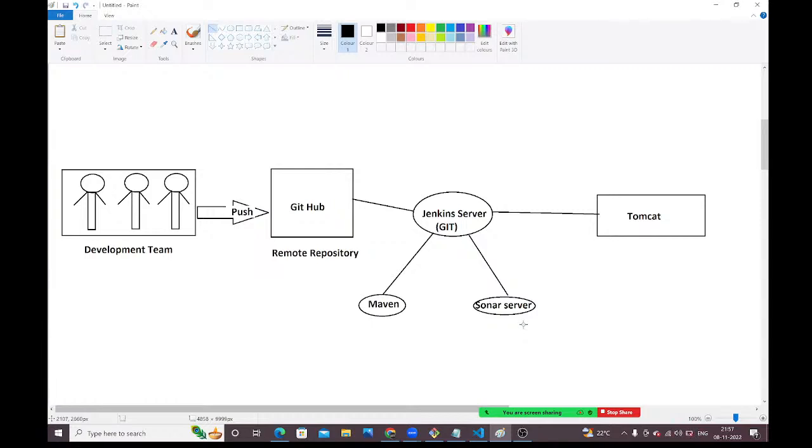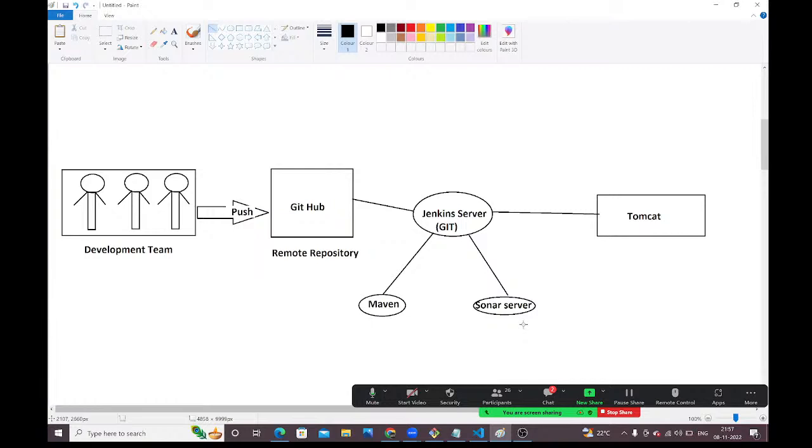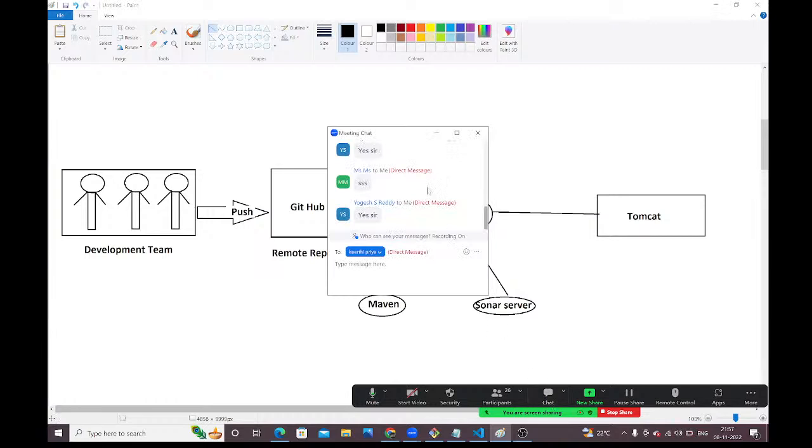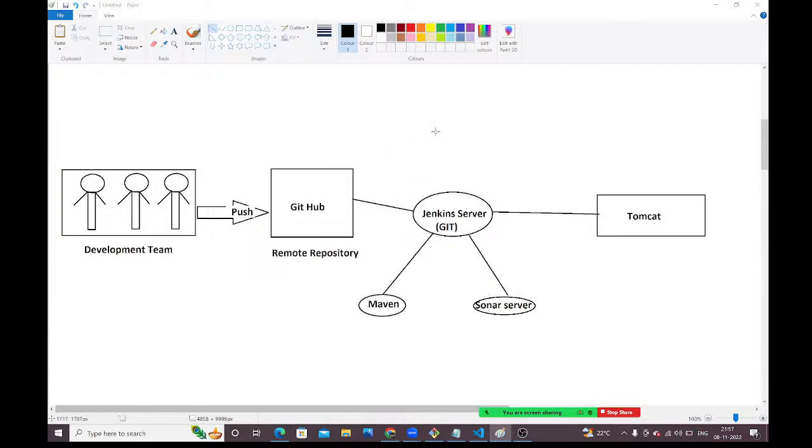I'm trying to explain what is DevOps, right? What is the advantage with DevOps? I'm just trying to explain that, guys. If you want to do it manually every time, it is very, very difficult, guys.